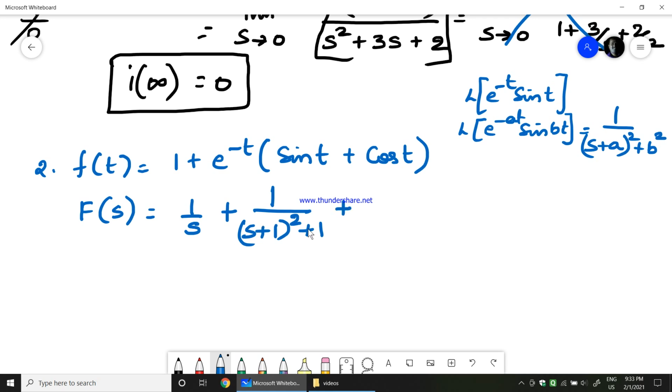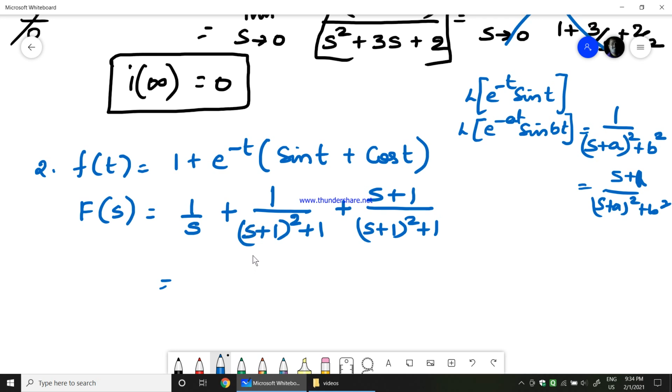plus here e power minus t into cos t would be equal to s plus a divided by s plus a the whole square plus b square. So I will be getting s plus 1 divided by s plus 1 the whole square plus 1 again. Now if I take the LCM and further solve this, I'll get 1 by s plus, 1 plus s plus 1 is s plus 2, divided by s.